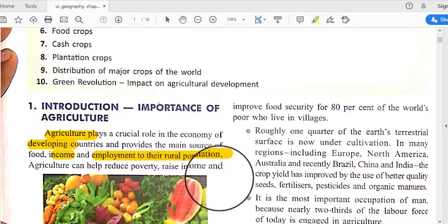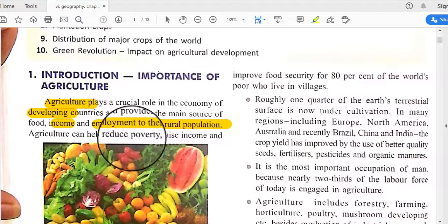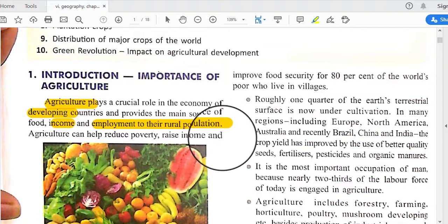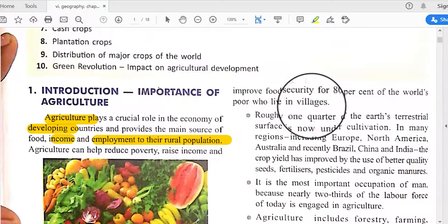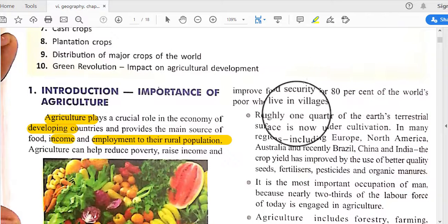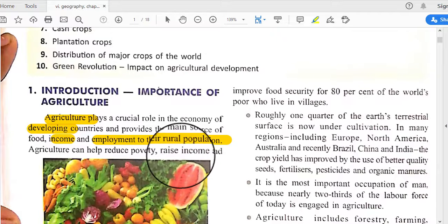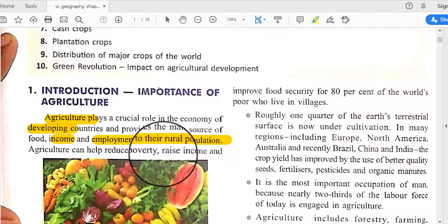More or less 70% of people belong to rural areas, and in rural areas agriculture is the main activity. Agriculture can help reduce poverty, raise income, and improve food security for 80% of the world's poor who live in villages. So village people's status is based on agricultural activity.